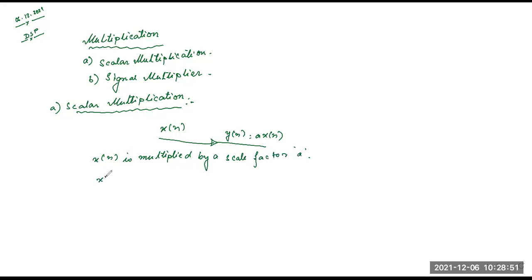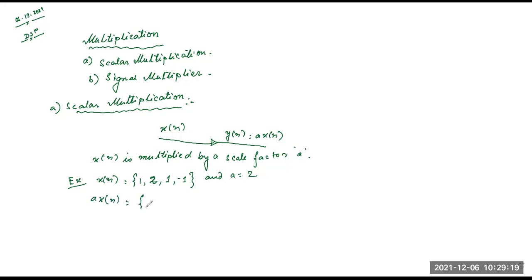So let us give an example. x of n equals 1, 2, 1 and minus 1, and a equals 2. So what will be a times x of n?